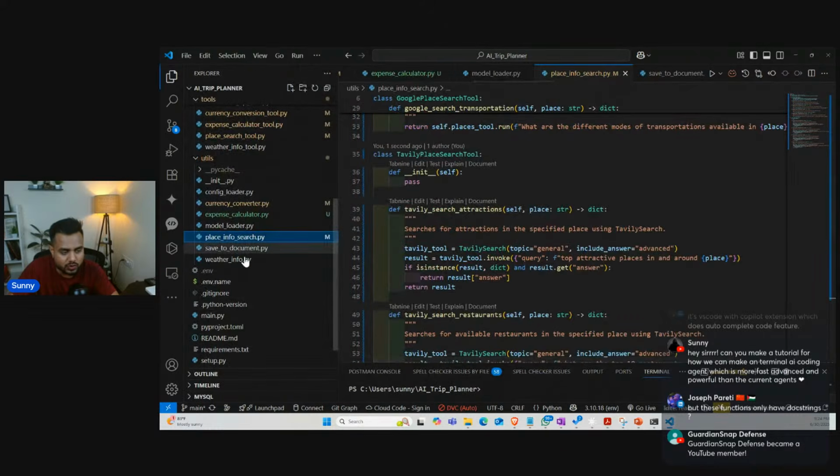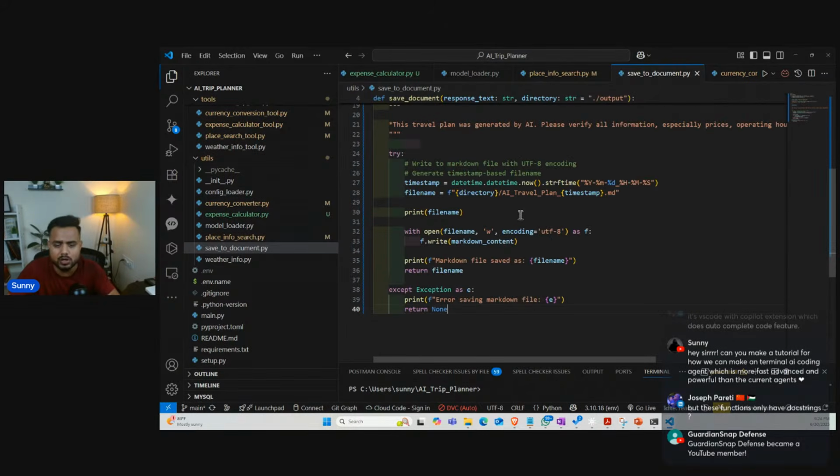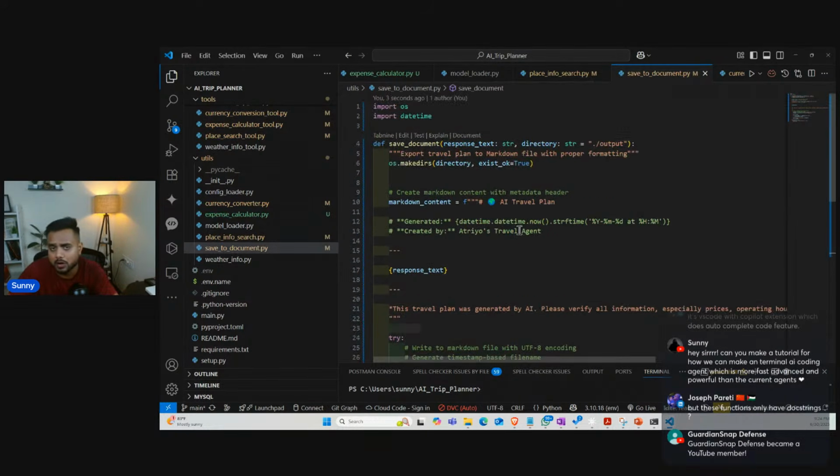Now what I will do, so here my next is save document. Whatever information I'm getting guys, I can probably save that information in any sort of document. So here I have written simple code to save my information in a markdown file. You know what a markdown file is?